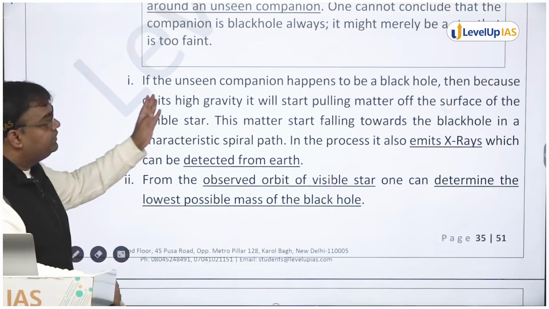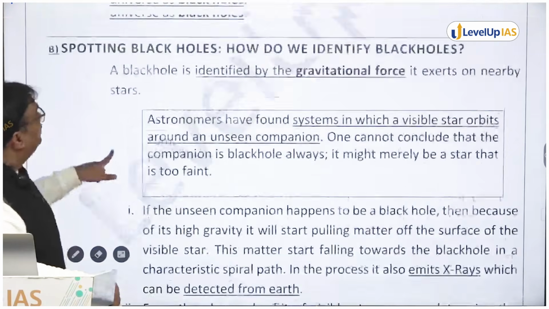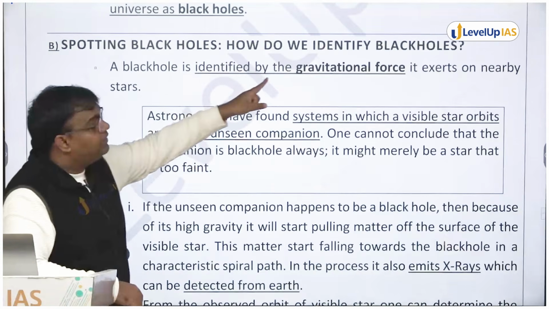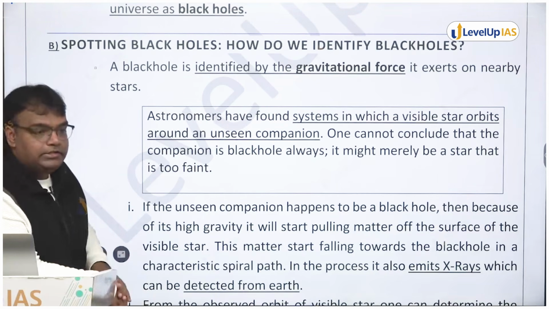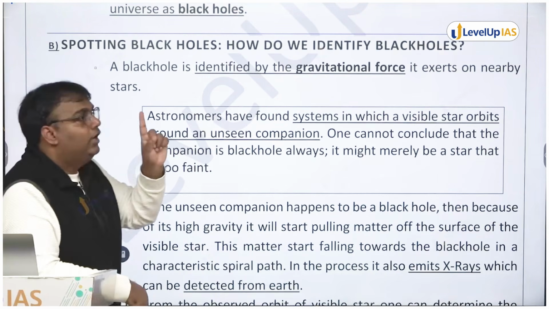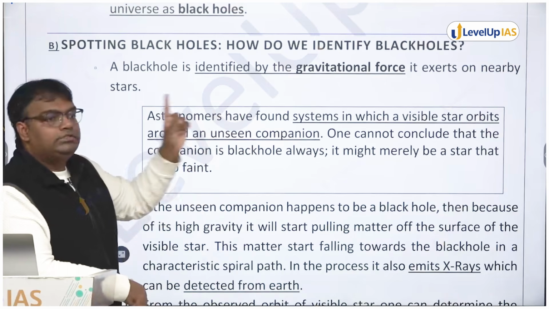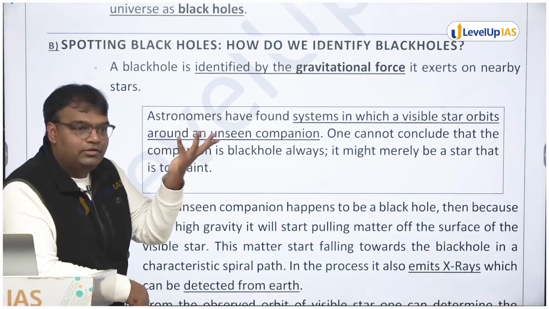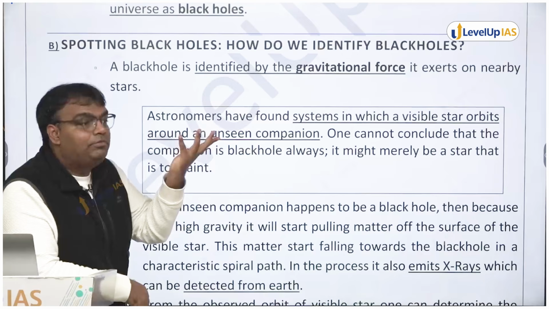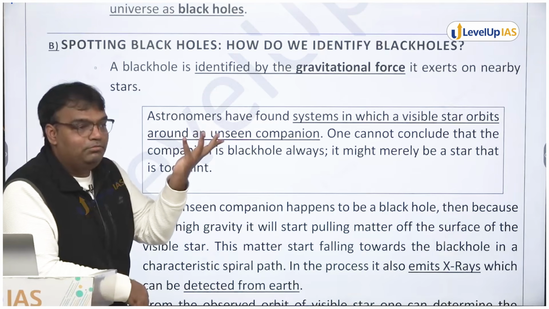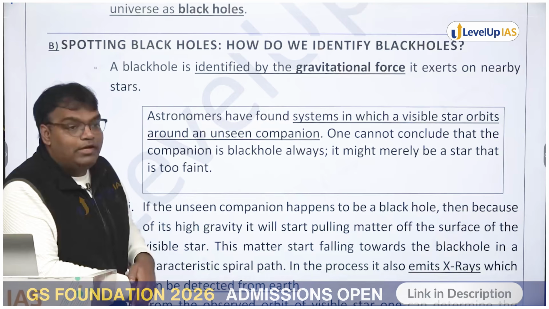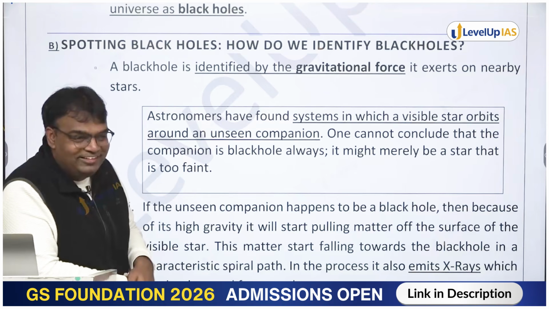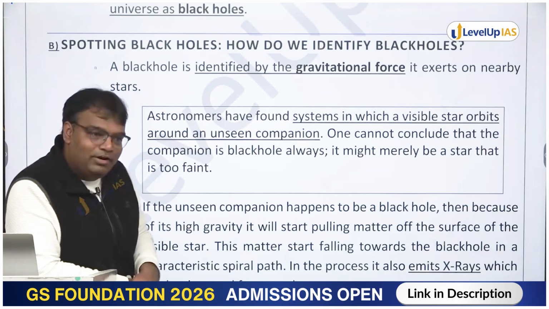So यहाँ पे हम बोल रहे हैं black hole is identified by the gravitational force it exerts on nearby stars. So if you see a star and that star is revolving around some nothing, that may be what? That may be a black hole. It may be a black dwarf also, but that may be a black hole too.